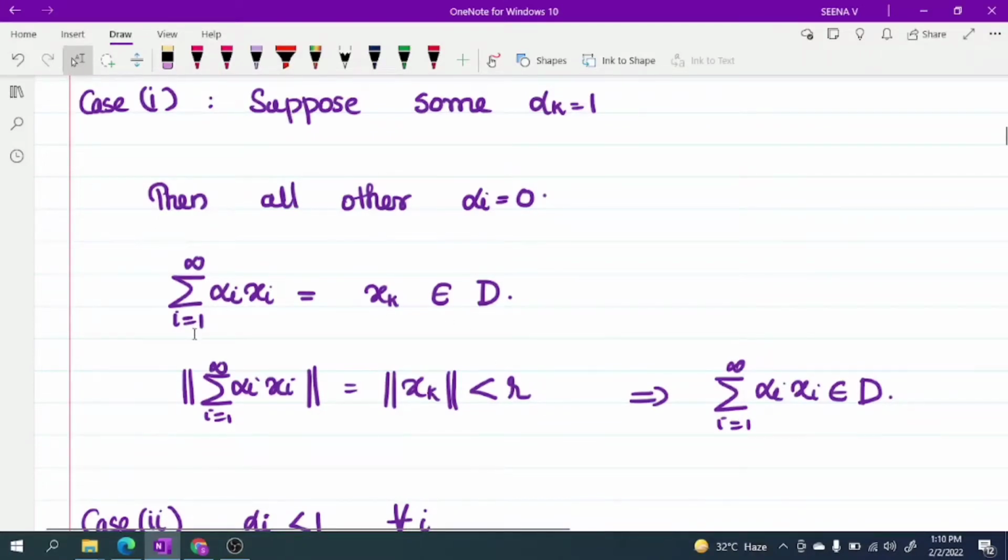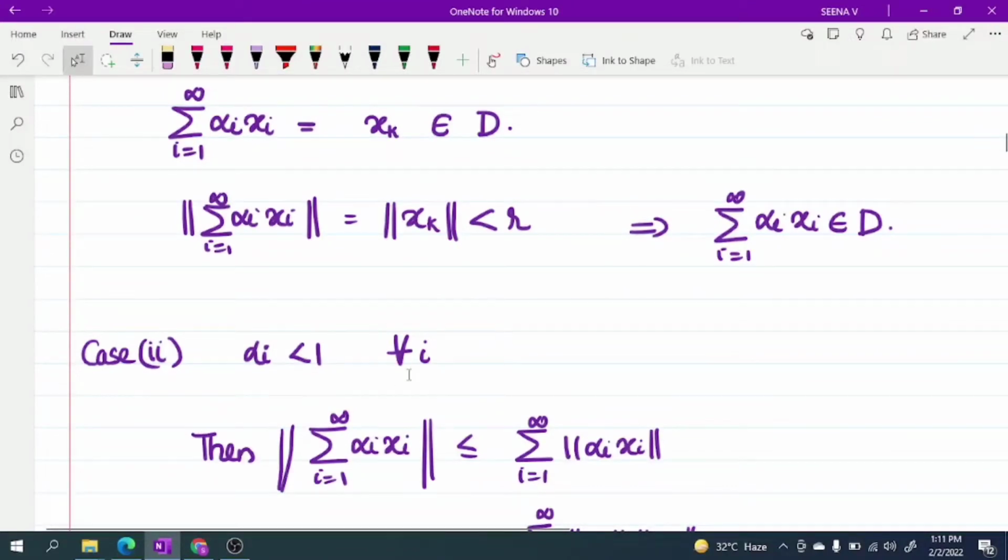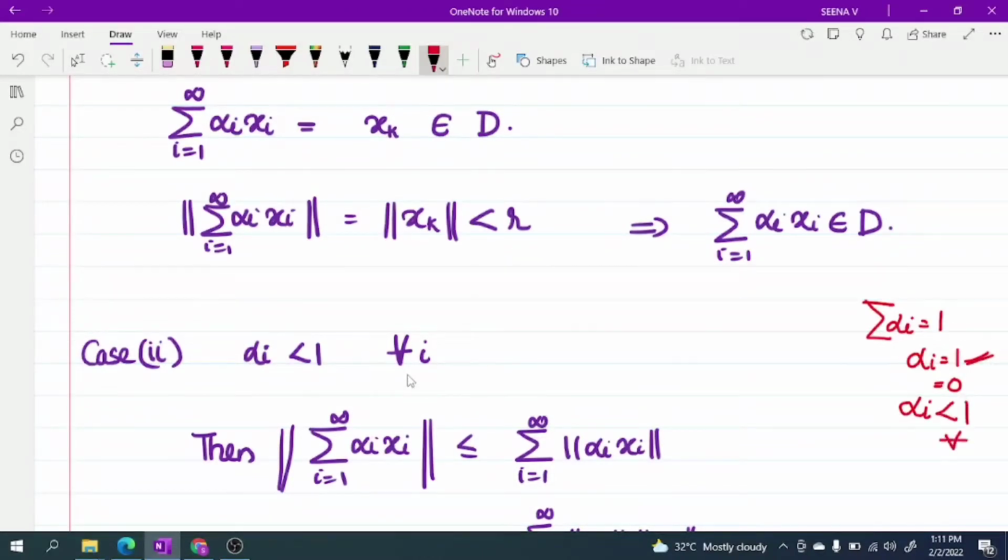Therefore the sum belongs to D. Now case 2, alpha_i less than 1 for every i. If some alpha_i is equal to 1, then all other alpha_i must be 0, so that first case we have already discussed. Now we discuss alpha_i less than 1 for every i.